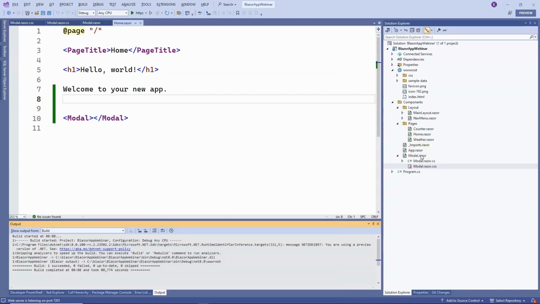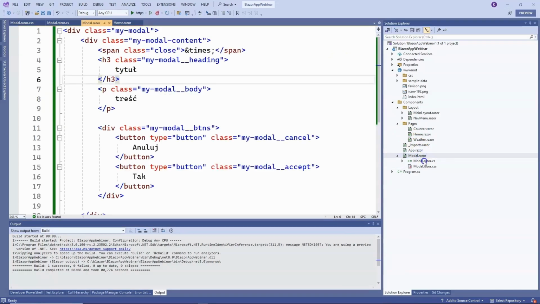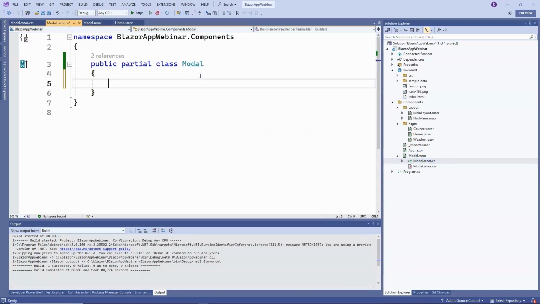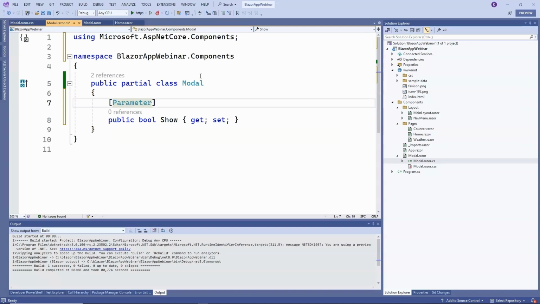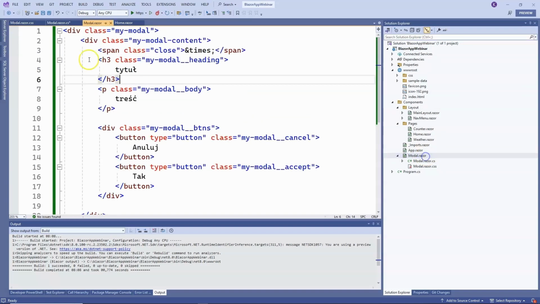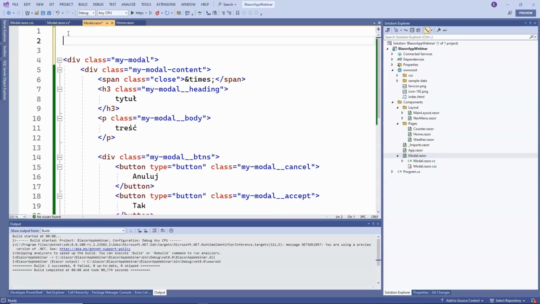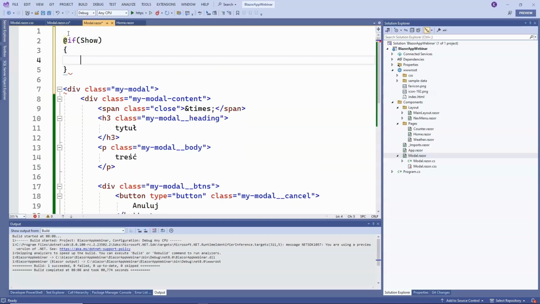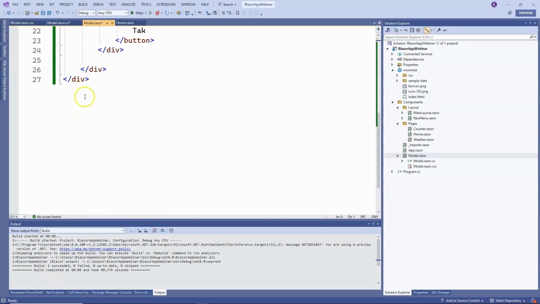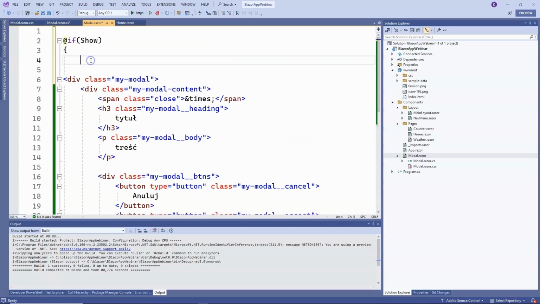Let's go back to our component, but first let's add a bool property named Show to the C# code and mark this property as a parameter that we can pass to this component. Then, in the view, let's add a conditional statement. And here, if Show is true, we want to display this modal window. Otherwise, we don't want to display any code. By setting the value of this property, we will be able to control our modal window. We will be able to display and hide it, and now in the Home view, we can add a button.